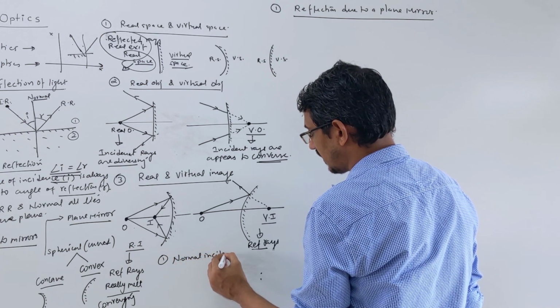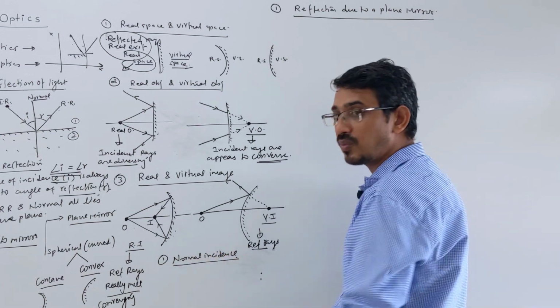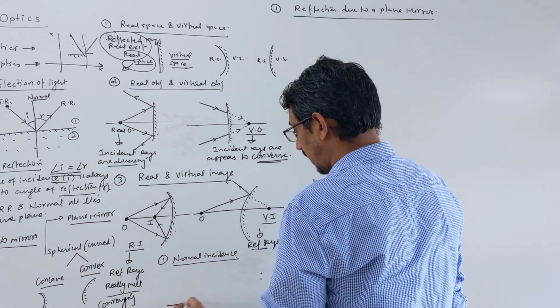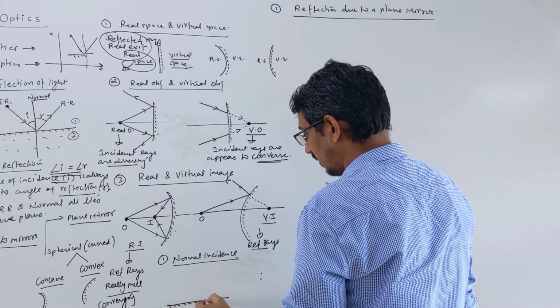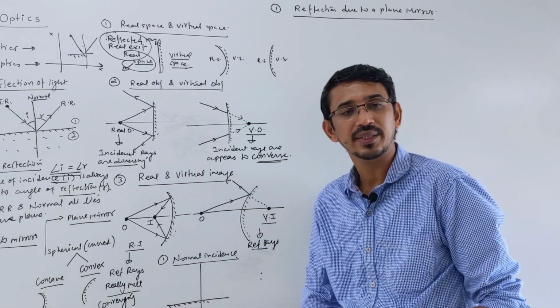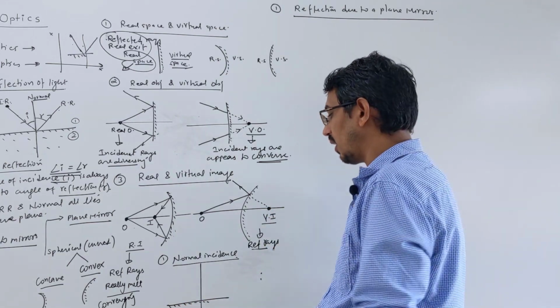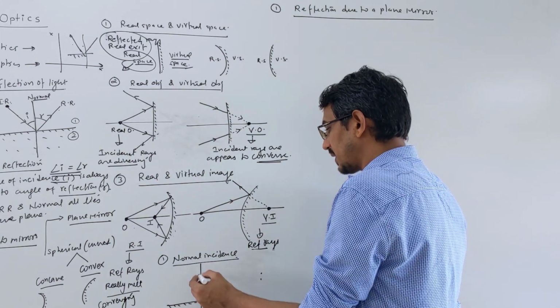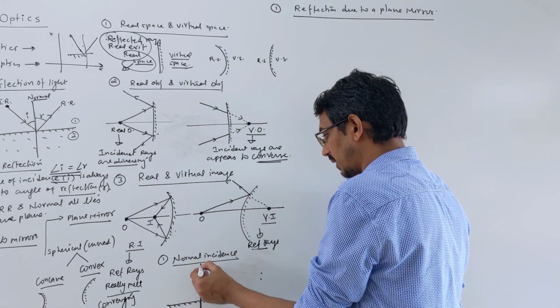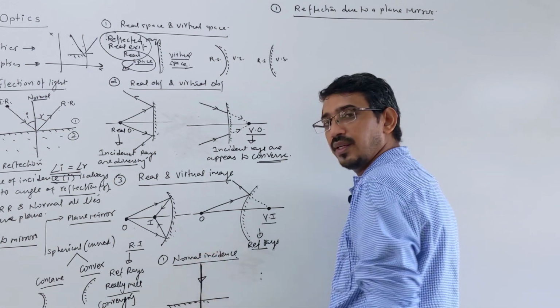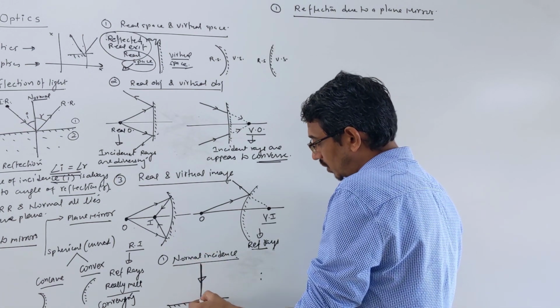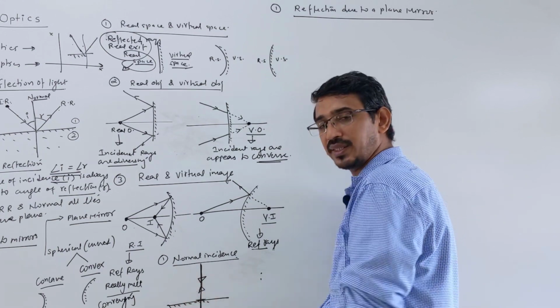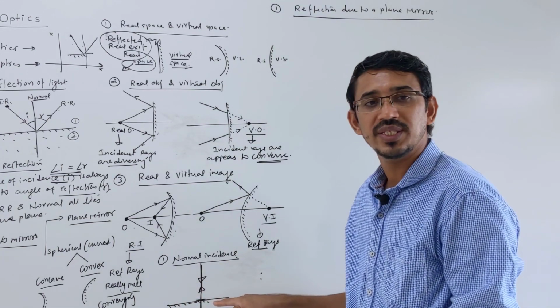Suppose this is your plane mirror and this is your normal. Suppose a ray is coming along the normal itself. When it hits the mirror, it obviously reflects back along the same path. This is called normal incidence.